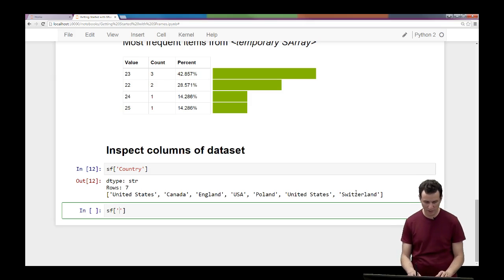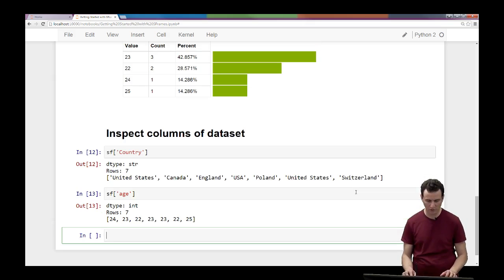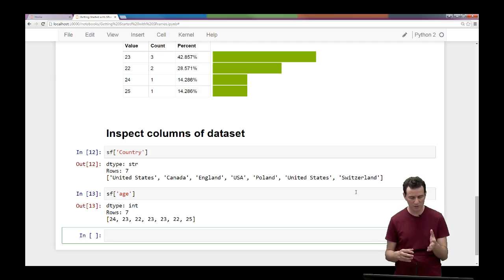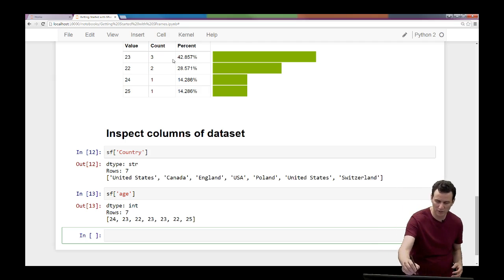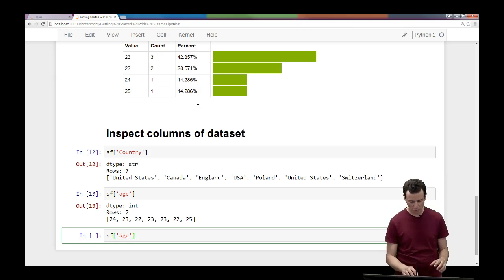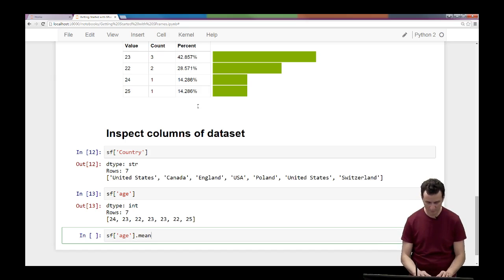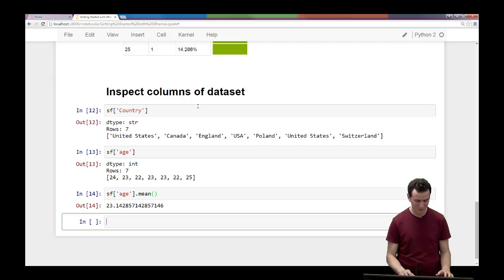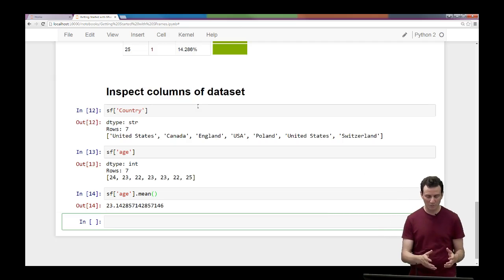So SFrame.age, I'm just going to look at it. So you have the column is 24, 23, 22, 23, 23, 22, 25. Same one that we did a visualization of up here. Now we can take that same column SF.age and do some computations on it. So if you type .mean, it's not saying that column is mean, it's actually computing the mean of that column, which the mean age is 23.14, 28.57, and so on.